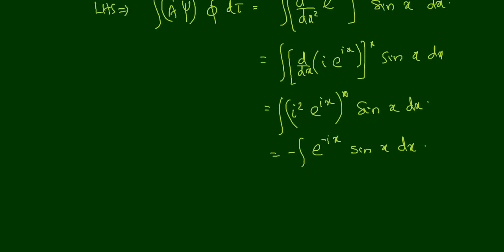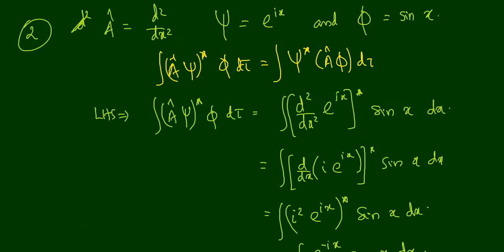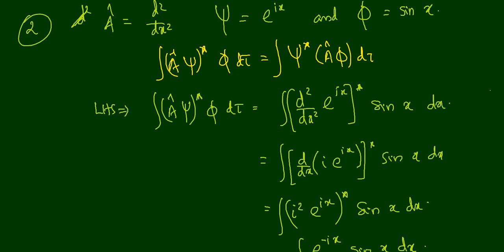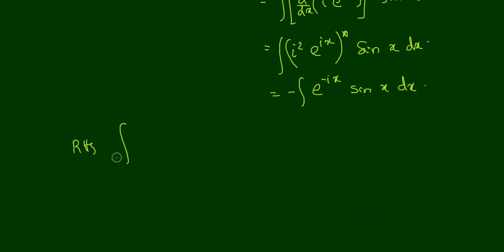Now we can take the right hand side, RHS. What is RHS? Integral psi star A cap phi d tau. So we have to take integral psi star A cap phi d tau, that is equal to integral psi star.